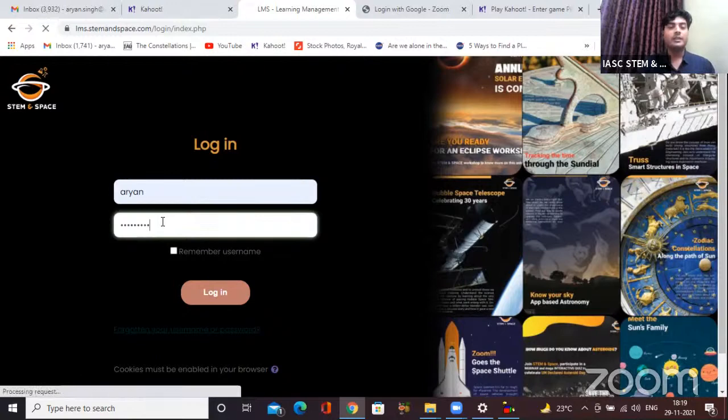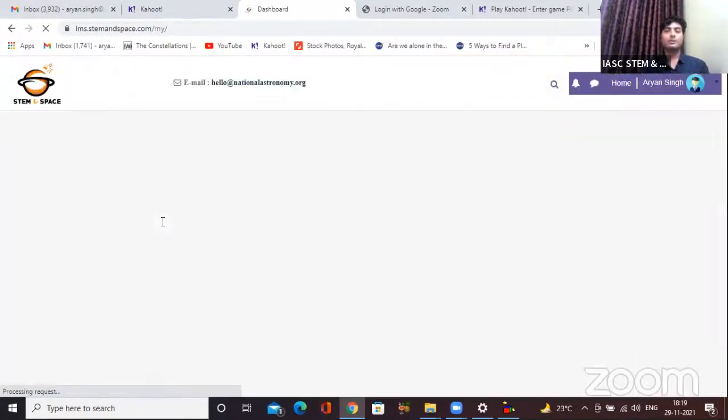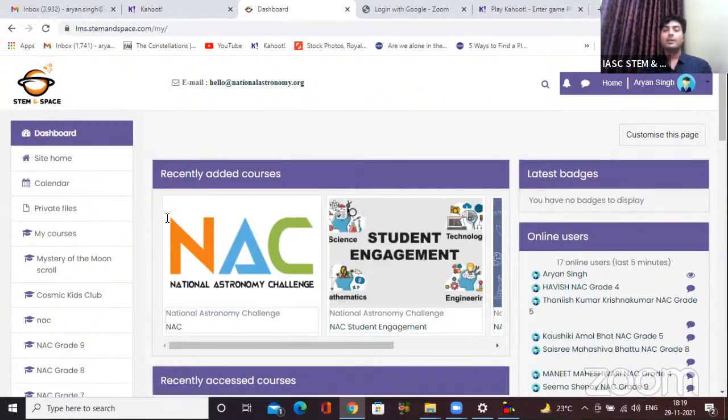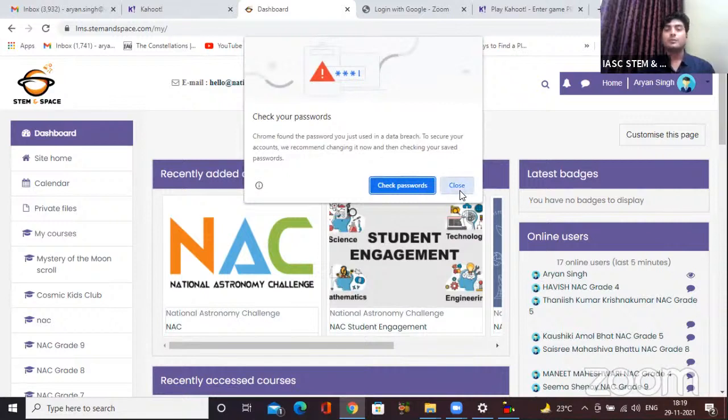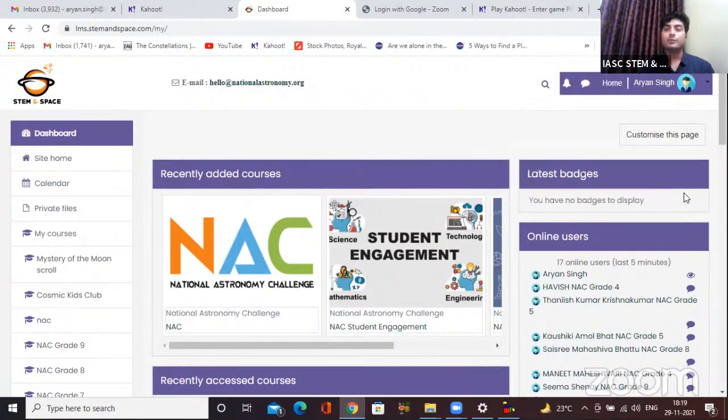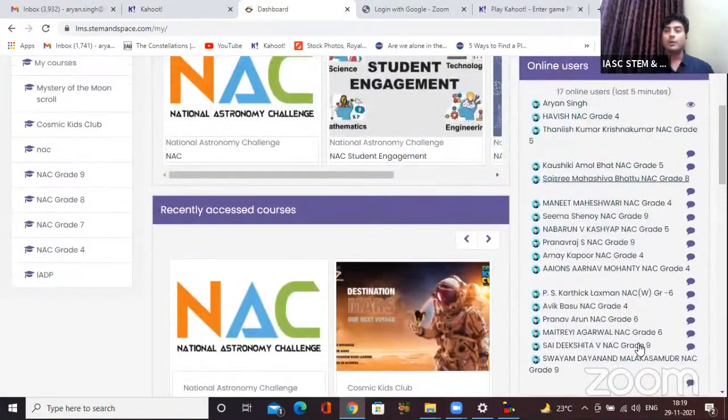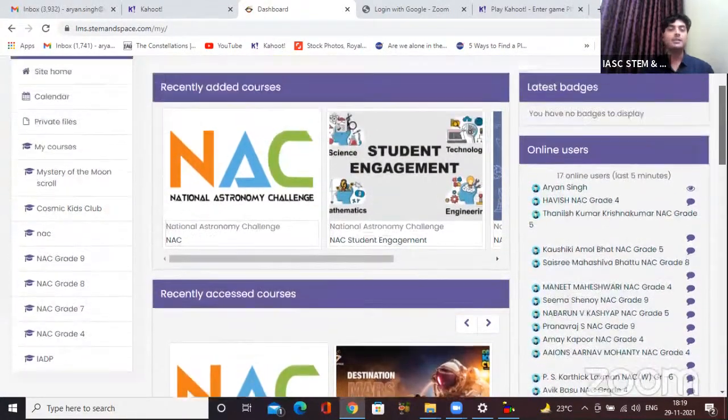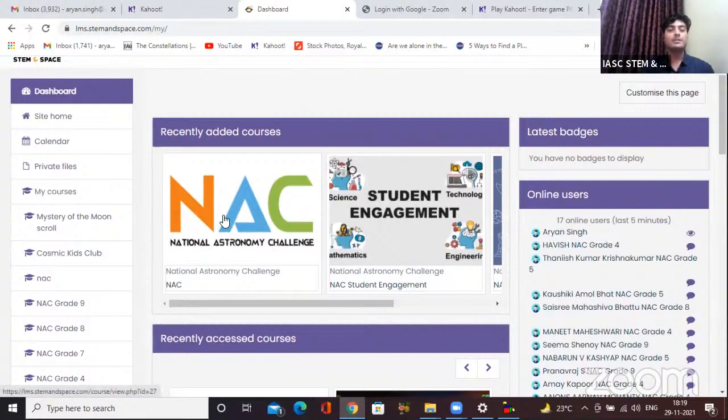Make sure you all enter it correctly, because this is also case sensitive, so it may just not provide you the exact page if you enter it incorrectly. Now, once you are on the page, you have to go to National Astronomy Challenge. There are a lot of things on this page. Many of you are online as well right now, as I can see. So once you go on this page, you have to click on National Astronomy Challenge.